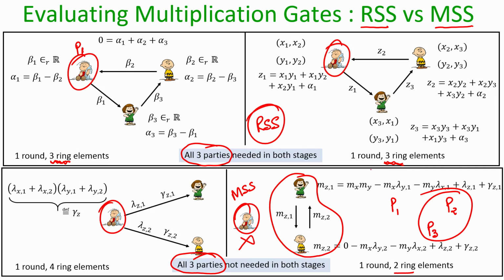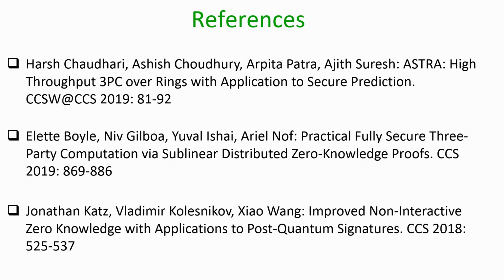So, even though the total is 6 ring elements in both the protocols, 3 plus 3 here, and here also 4 plus 2, which is 6, if you focus on the important point that you do not require all the 3 parties during the actual circuit evaluation phase, and during the actual circuit evaluation the communication is less in this MSS based protocol, then this is a more efficient, better protocol compared to the RSS based protocol.